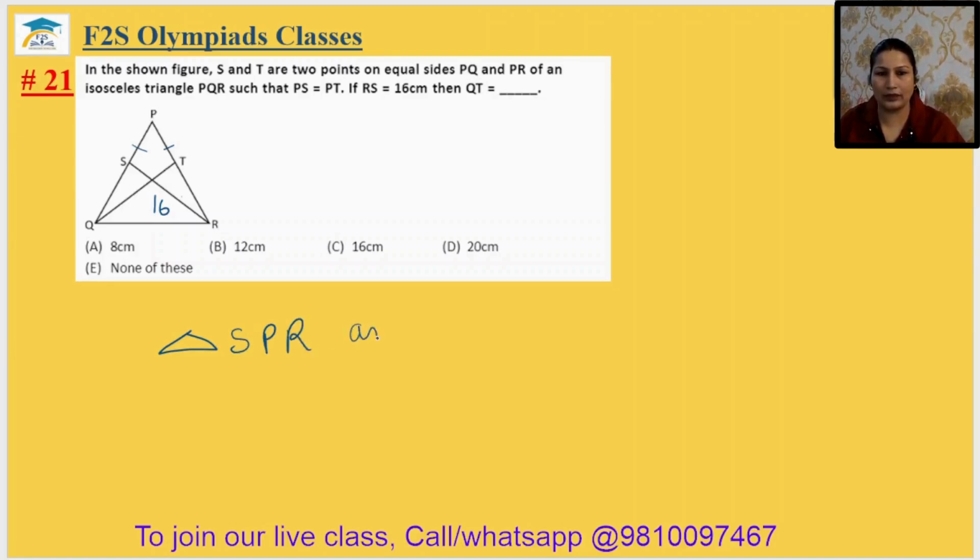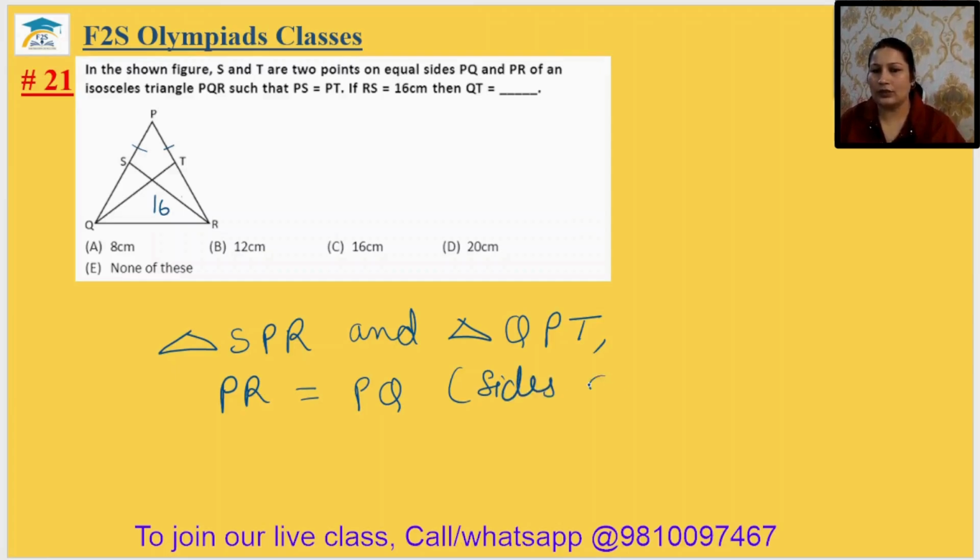SPR and triangle QPT. Okay, the side PR is equal to PQ, sides of the isosceles triangle.